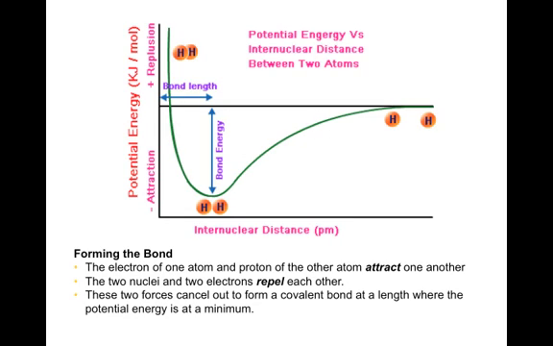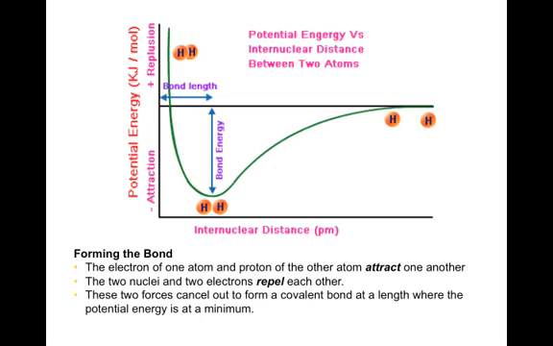Here's what happens when we're looking at a bond forming between two hydrogen atoms. With two hydrogen atoms, there are going to be places where we see some repulsion and places where they'll be attracted, and there's a balance somewhere.